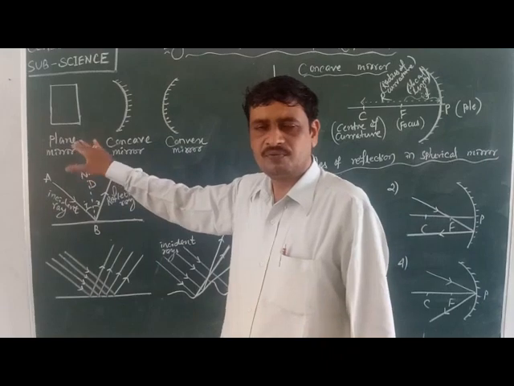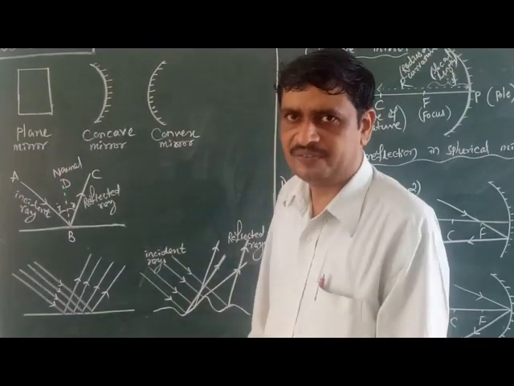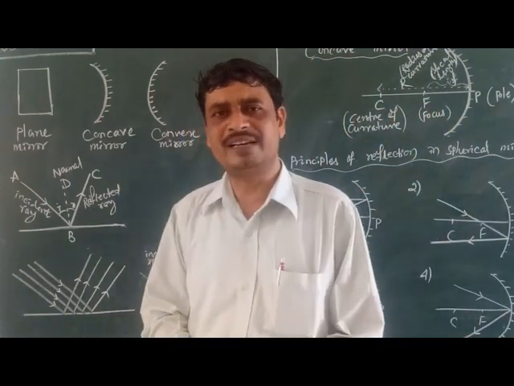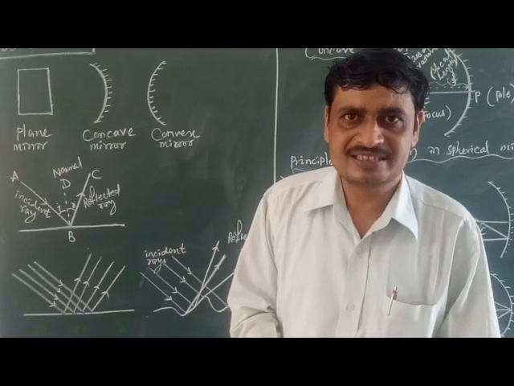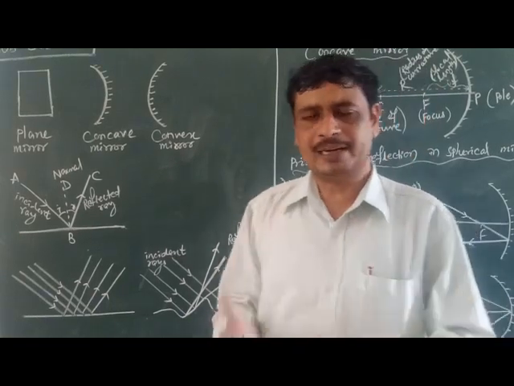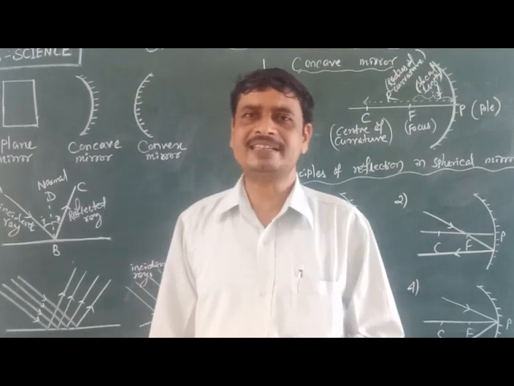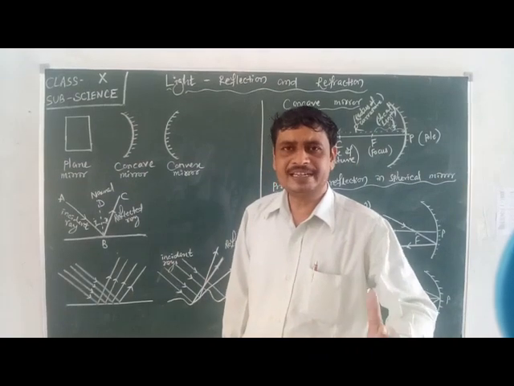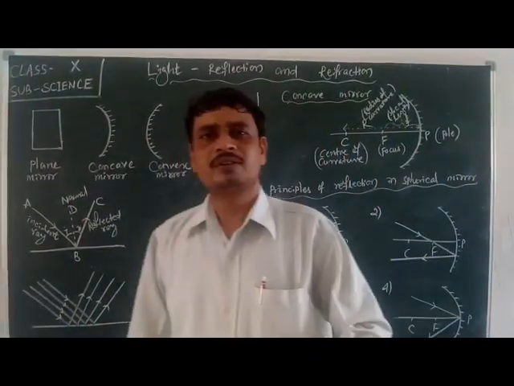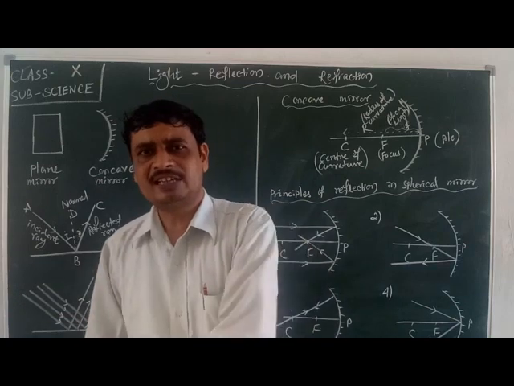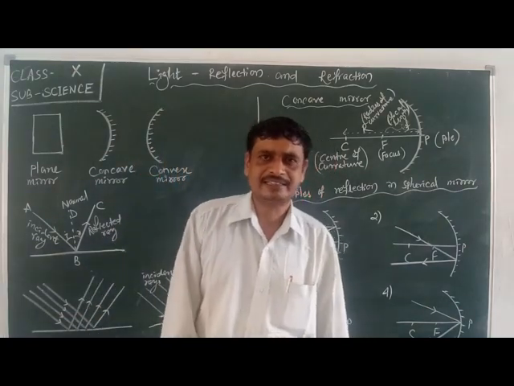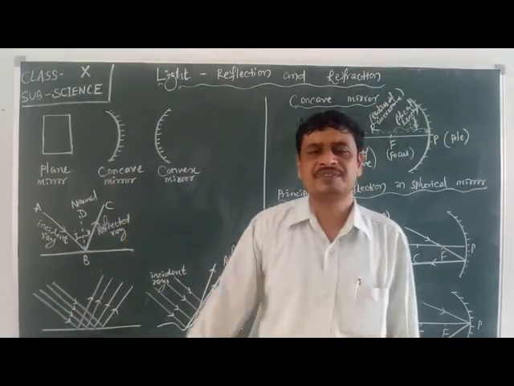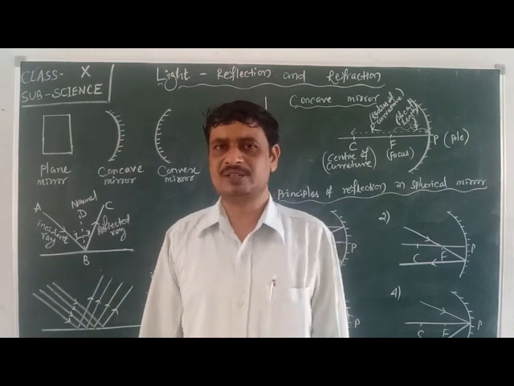The image formed by plane mirror will be laterally inverted. Lateral means sidewise. Inverted means changing. Side changing, which means the left side appears as right side and right side appears as left side. The left part of the object will appear as the right part in the image. That type of phenomenon is called lateral inversion, and the image formed is said to be a laterally inverted image.